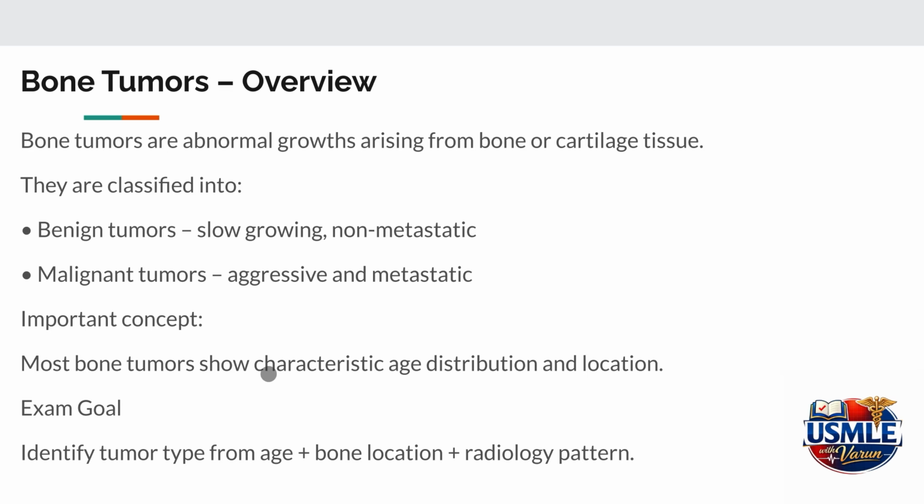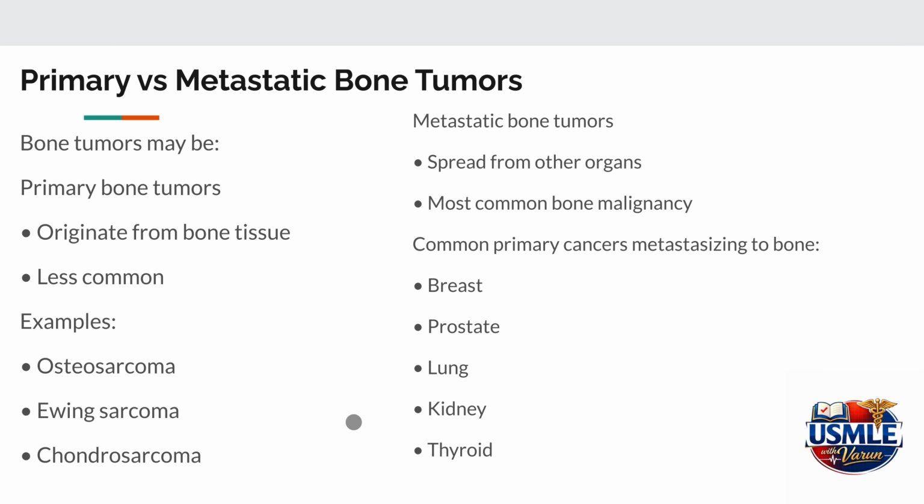One important concept that helps in diagnosing bone tumors is that many tumors have a characteristic age distribution and typical location within the bone. For example, certain tumors occur predominantly in children, while others are more common in adults. So, in exam questions, the key strategy is to combine three clues: the patient's age, the tumor location in the bone, and the characteristic radiological pattern.